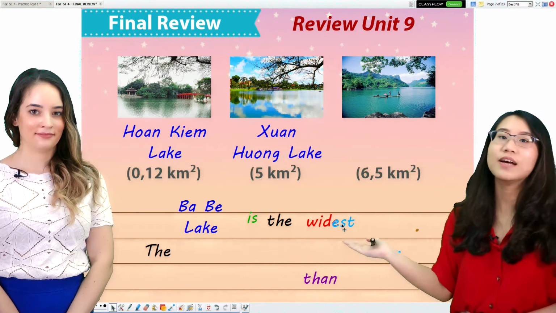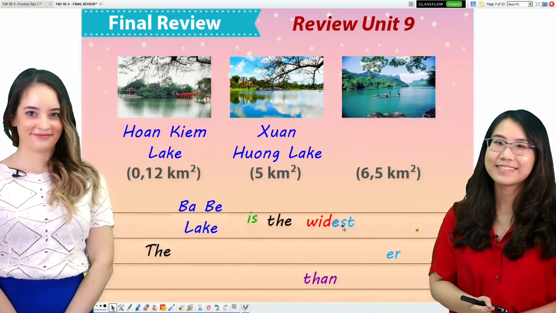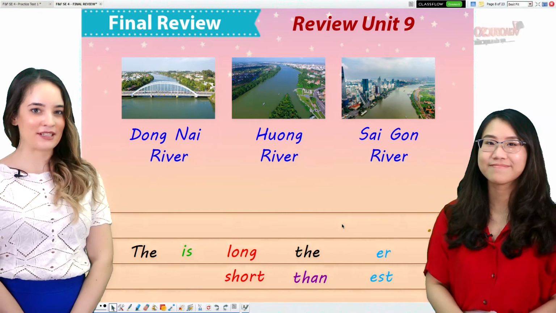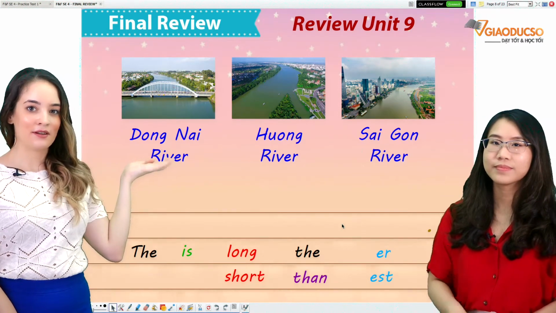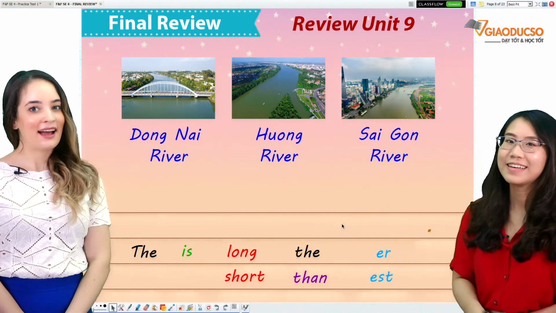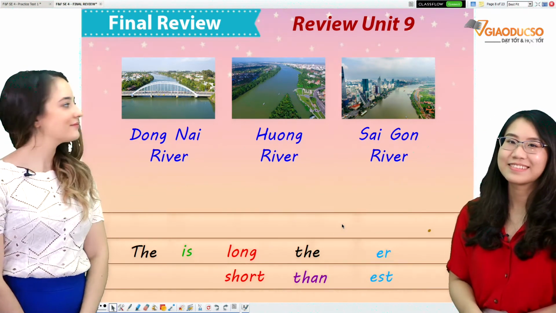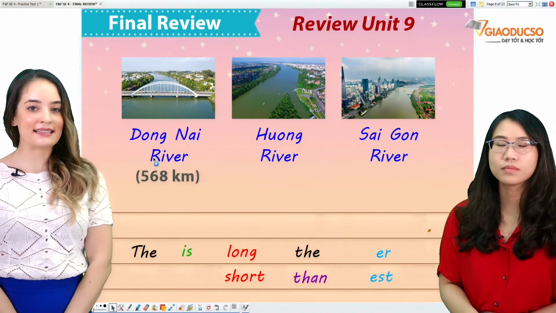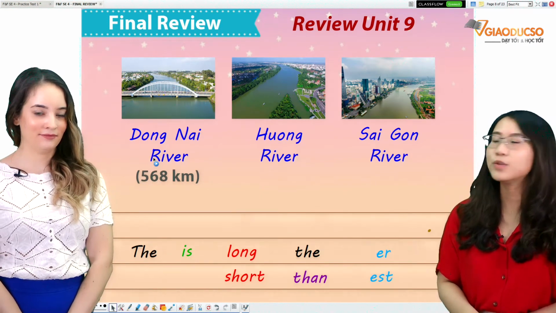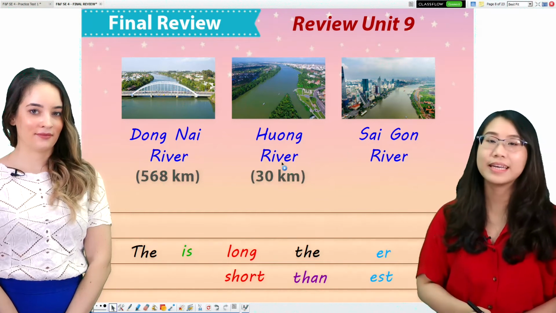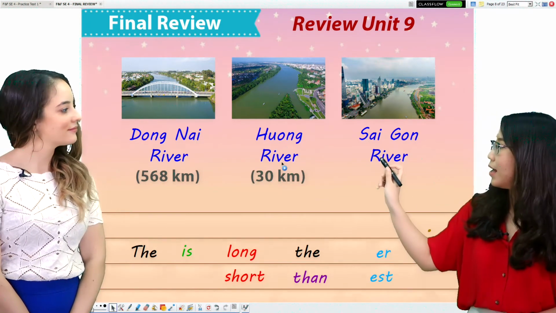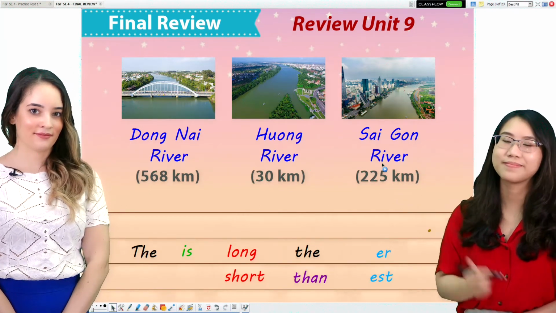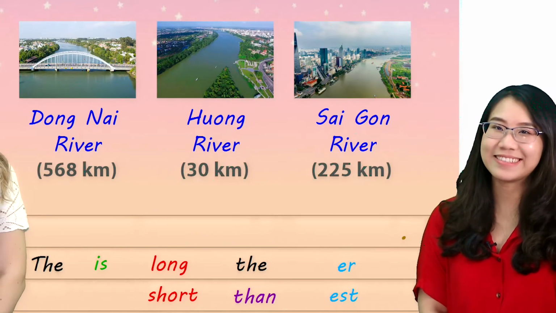Ba Bể Lake is the widest. One more. Here we have some rivers. Dong Nai River, Hương River and Saigon River. The Dong Nai River is 568 kilometers long. The Hương River is 30 kilometers long. And the Saigon River is 225 kilometers long. Now, let's make sentences.